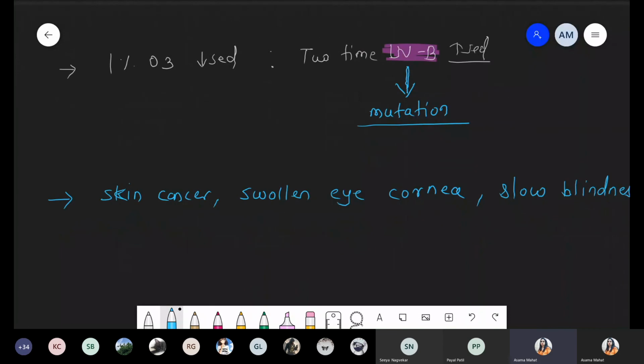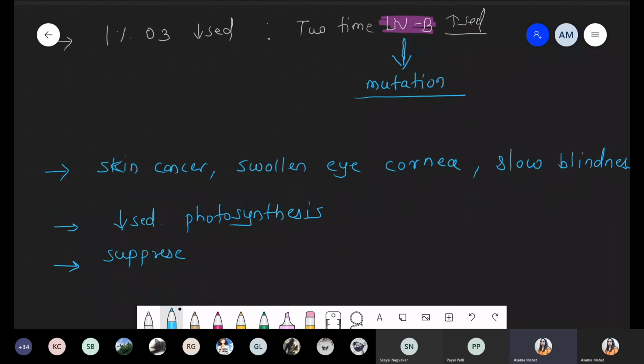And next condition, again, it is responsible for decreasing photosynthesis. Next condition, again, it suppresses the immune system.